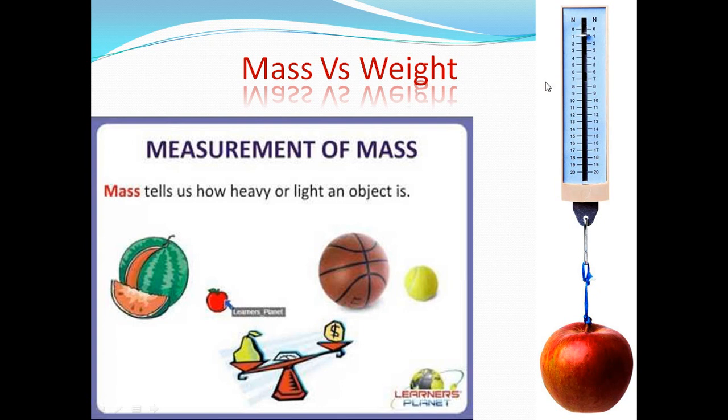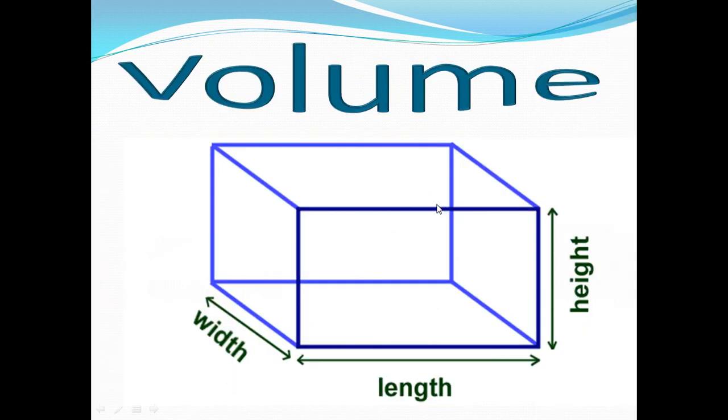But what about the weight? The weight is the force by which the apple is attracted to the earth. So this is also a character by which the earth attracts this apple. Okay, what about the volume? The volume is another property for the matter.